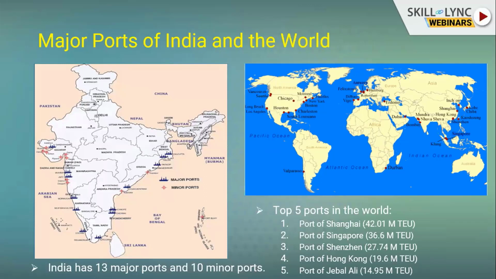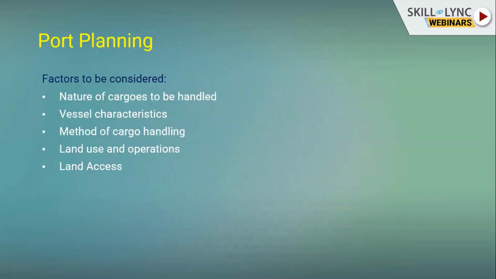In the world, we'll see the top five ports: Port of Shanghai, Port of Singapore, Port of Shenzhen, Port of Hong Kong, and Jebel Ali. They are ranked in the top five based on TEU. TEU is the twenty-foot equivalent unit, used for container capacity in ranking. For port planning, the following factors are to be considered.